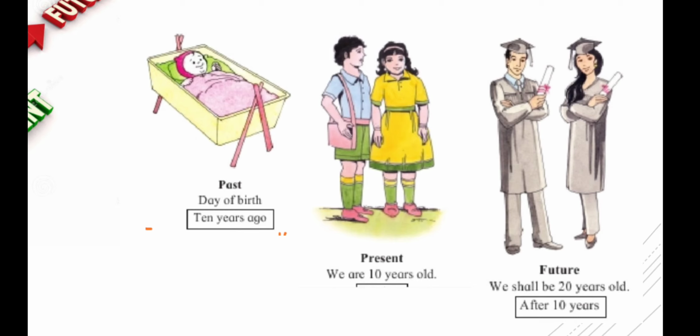So it shows the time spent in different stages. Right now you are 10 years old, you are in the present. When you were a child in the cradle, a very small child, that was 10 years back, in the past. And when you are 20 years old, that is in the future. So you can see this difference occurs in different periods of time in our life.